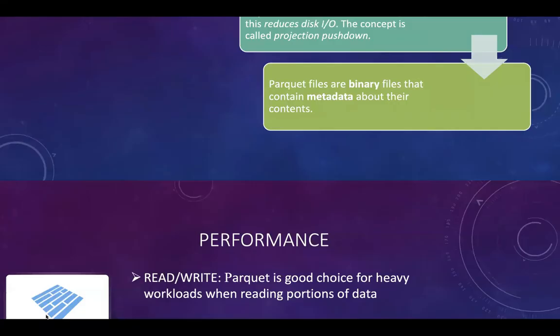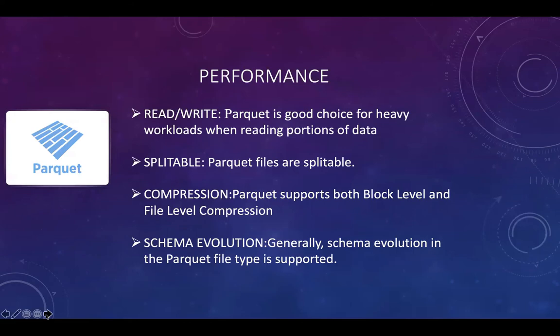Let us have a glance at the performance. Parquet is a good choice for heavy workloads. When reading portions of data, Parquet files are splittable. Parquet supports both block level and file level compression. Regarding schema evolution, generally schema evolution in the Parquet file type is supported. However, not all systems that prefer Parquet support schema evolution optimally. For example, for a columnar store like Impala, it is hard for that data store to support schema evolution.